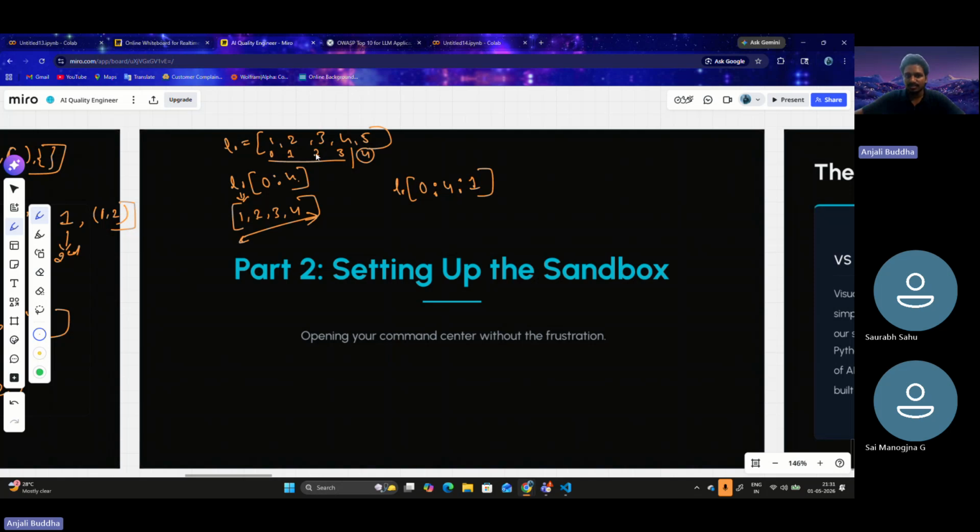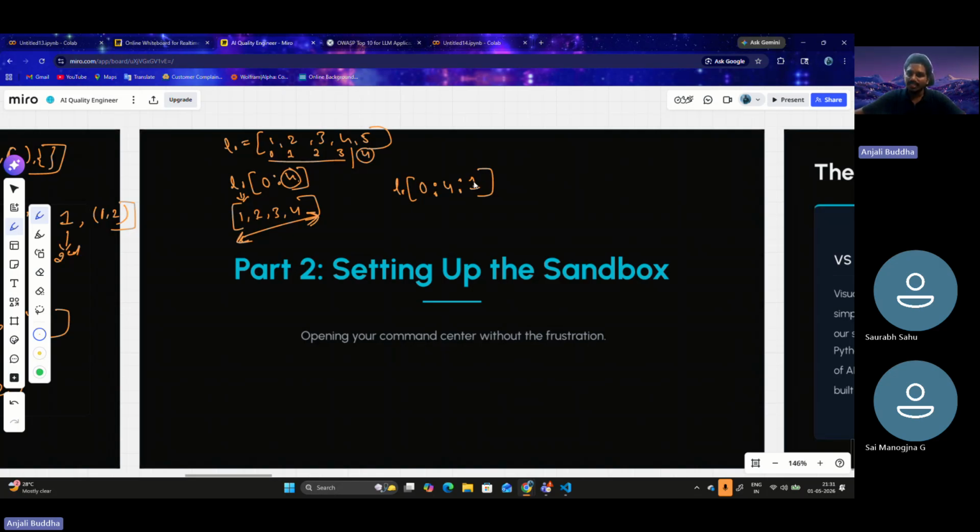Next plus 1. So now 1 plus 1 is 2, the second index, so the next element, 3, is considered. Next plus 1. So 2 plus 1 is 3, the third index, so 4 is considered. Next plus 1, but that is 4 actually. But 4 is excluded, right? That's why nothing more is printed. So this is the list we get when we do this slicing.